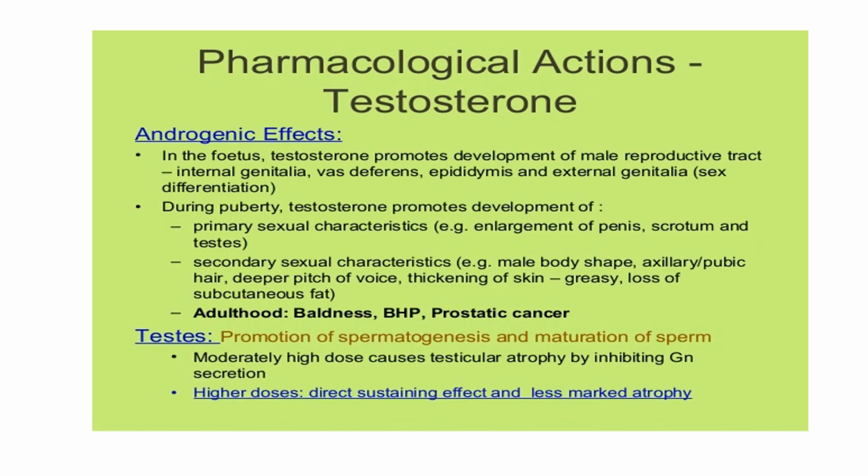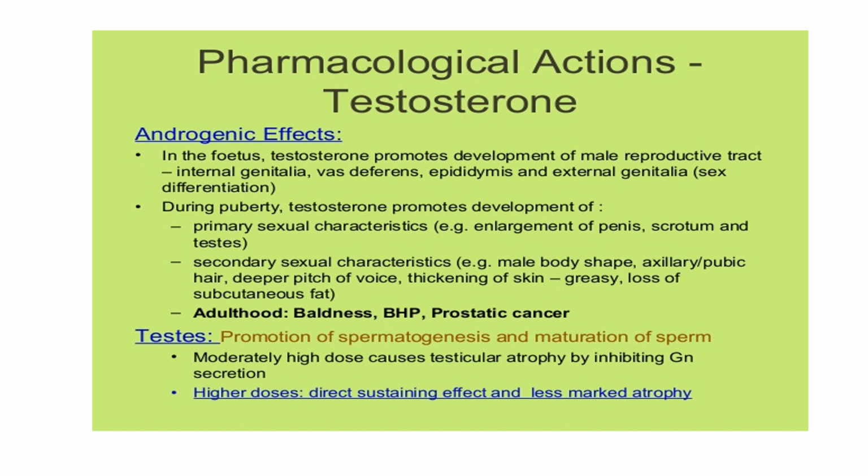The pharmacological actions of testosterone. The first and foremost action of testosterone is the androgenic effect. This effect starts in fetal life itself. Testosterone promotes the development of the male reproductive tract, which includes the internal genitalia, vas deferens, epididymis, and the external genitalia, which includes sex differentiation.